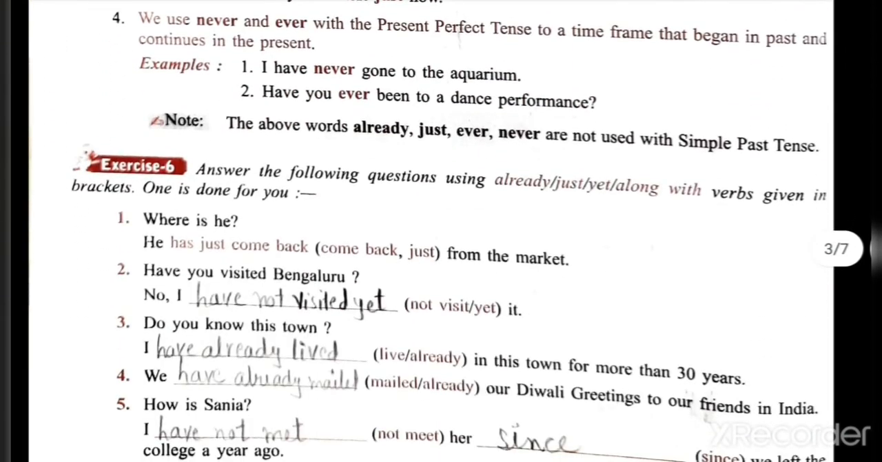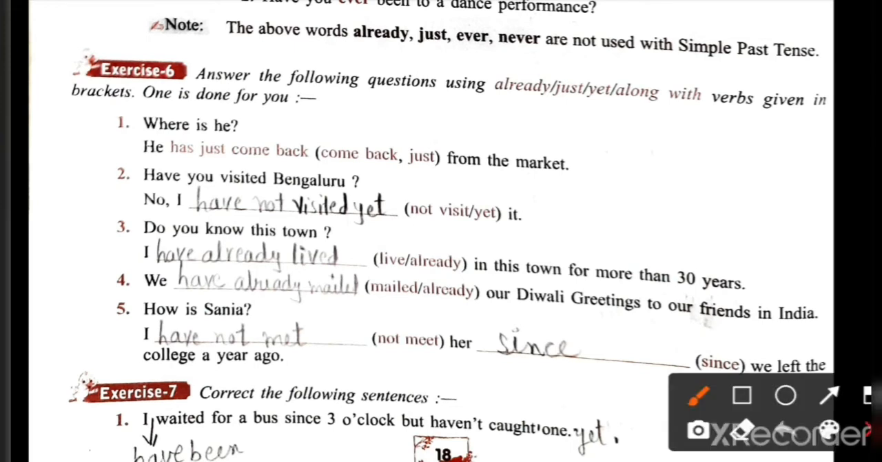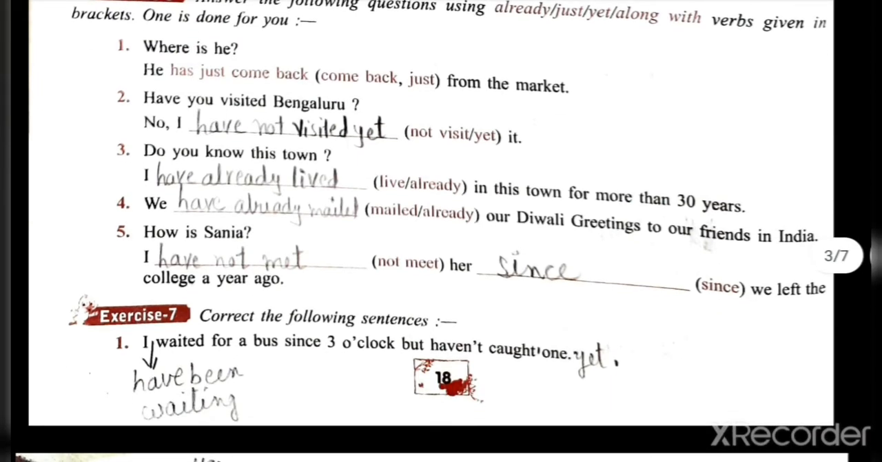Then exercise number 6. Here you have to add already, just, yet along with the verbs. For example, you have to use present perfect tense here. First sentence is where is he? The answer is he has just come back from the market. This word shows present perfect tense. So we will use them at proper place.